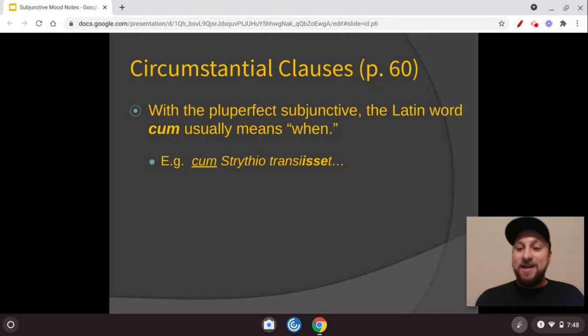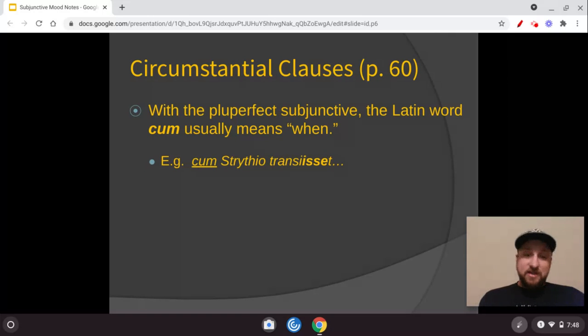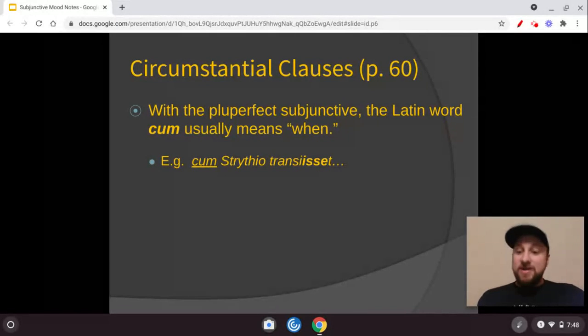For 23 stages, we've known that cum means "with," and it still does, depending on the situation. Throughout the stage, we're going to do some exercises where we distinguish: does cum mean "when" or does cum mean "with"? But when you have a subjunctive form, for now one of those -isse forms, cum is going to mean "when."